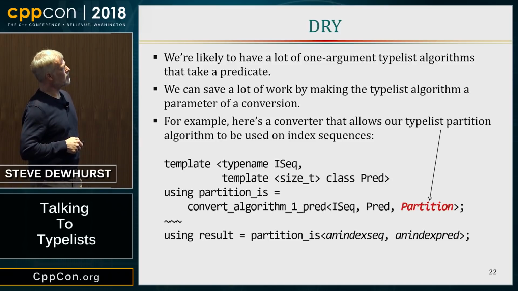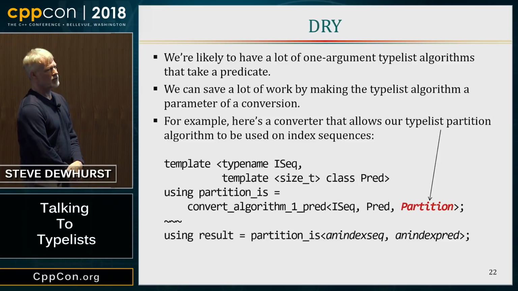So partition for index sequences can be created by specializing this with an index sequence, a predicate, and a Typelist Meta-Algorithm. So this works with typelists. Nobody's seen a typelist since 2011. Nevertheless, this will work. I can take an index sequence and a predicate, and I can partition it and get the partitioned result at compile time.